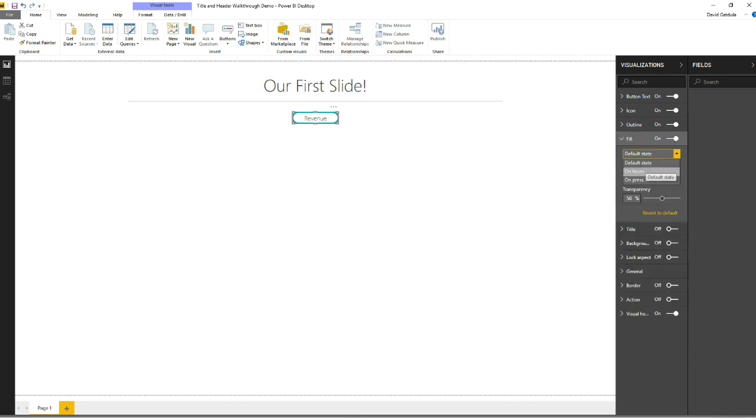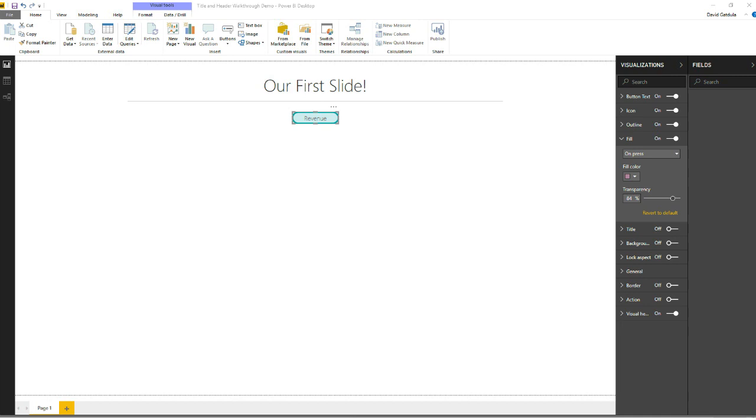The default state, let's pretend like I want to have it as just a lighter color of this. So I can make the transparency a little bit lighter. On hover, I want to make it just a little bit lighter as well, so that way when you hover over it, it changes along with the color. And on press, we fill it with something darker. Like I said, completely up to you. So when you press on it, something else happens. That's the first real steps to building this one. I can talk about a couple more once we get back to our slide deck here.